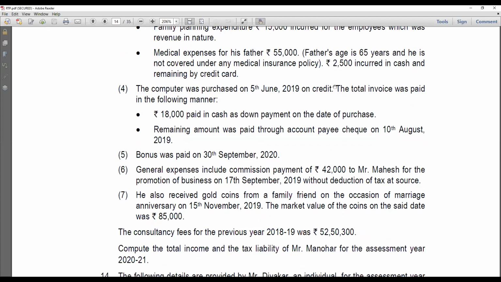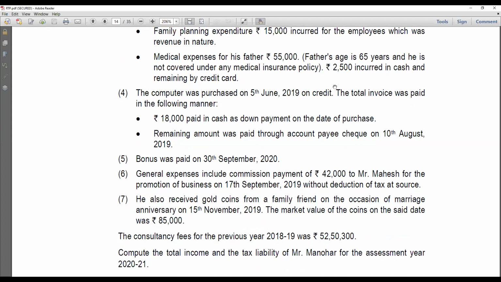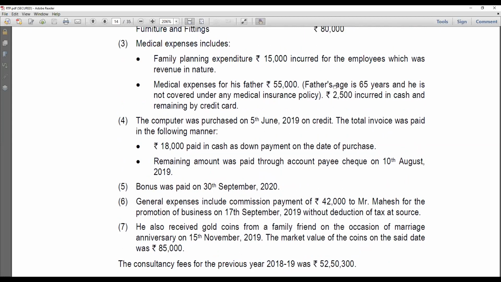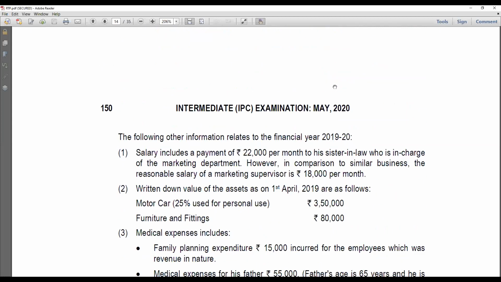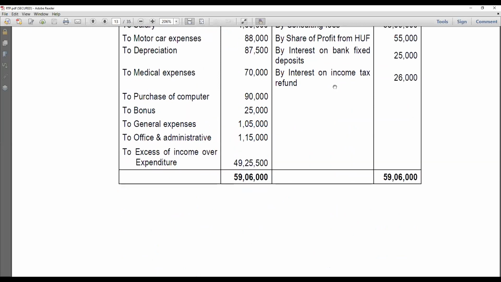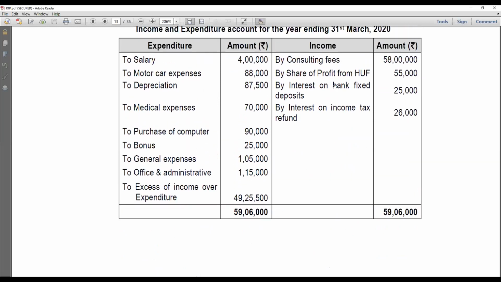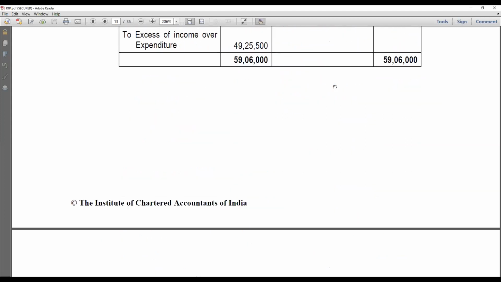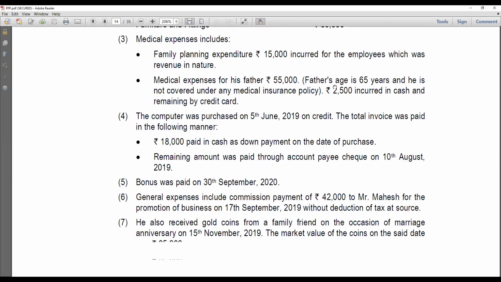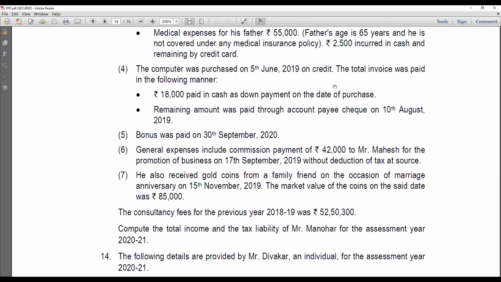Bonus was paid on 30th September 2020. So let's go check his total income for the year. That is the gross receipts. It is above 50 lakhs. So he is subject to tax audit. So his due date will be 30th September. So a bonus paid, 43B bonus paid was on 30th September. So paid within due date of 139(1). So it is again allowable.